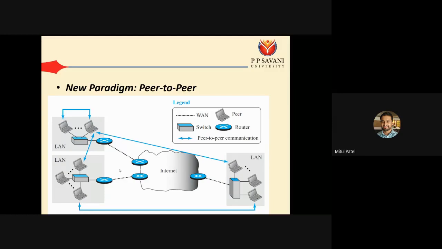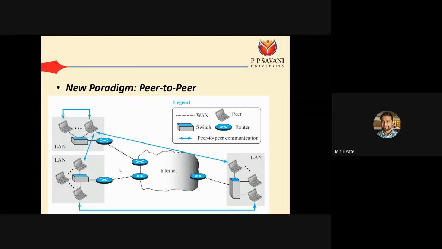For example, when we communicate on WhatsApp, it is not like our data first goes to the server and then the server passes the data to our receiver. That type of communication is not possible when you are using WhatsApp chatting. So what we can do is directly connect with another user and ask for some data. That is known as peer-to-peer communication.